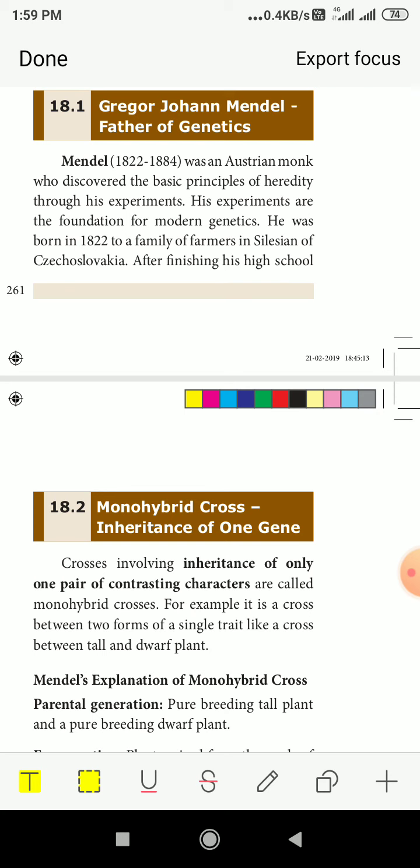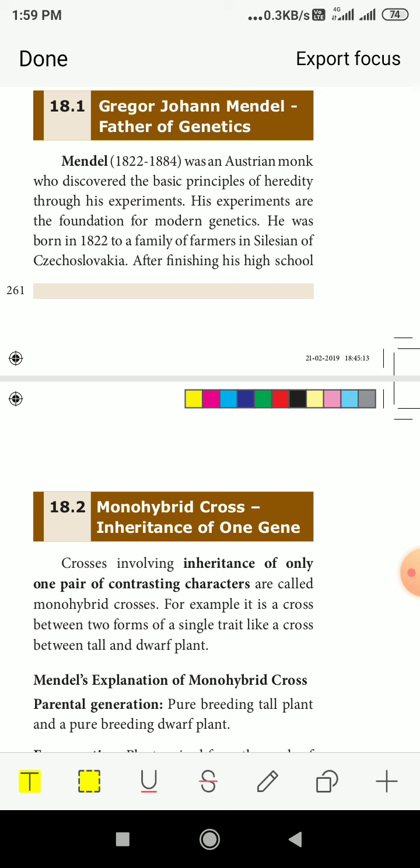He was an Austrian monk, which means a disciple who worships God and always lives in the chapel. Such a person is called a monk. His experiments are the foundation of modern genetics. It was his studies that made it possible to learn further about research work in genetics.